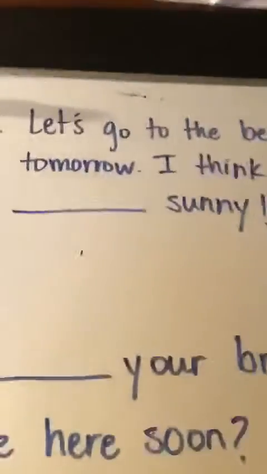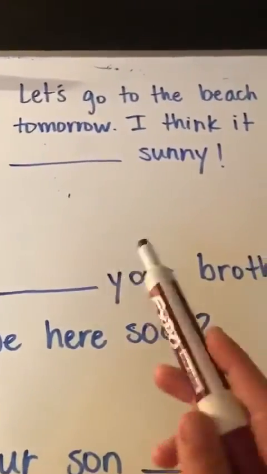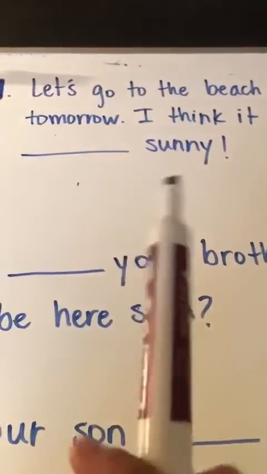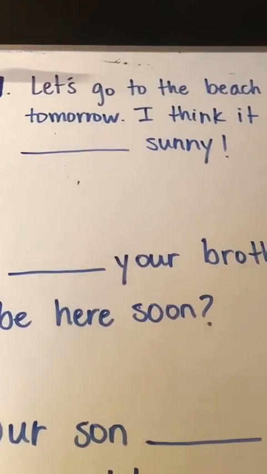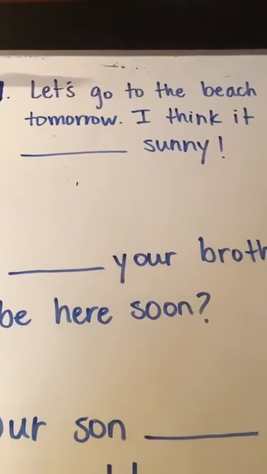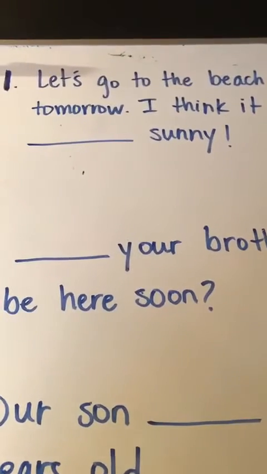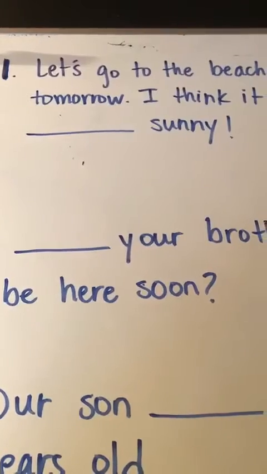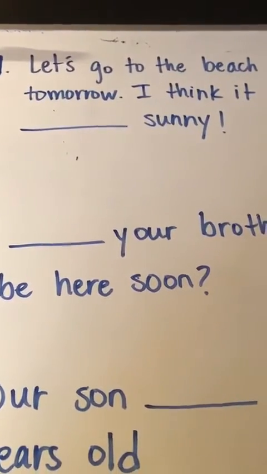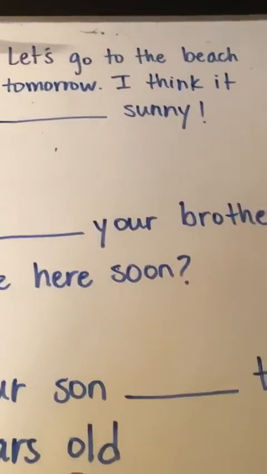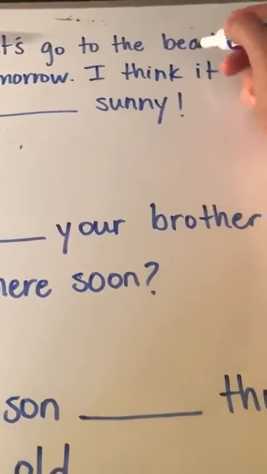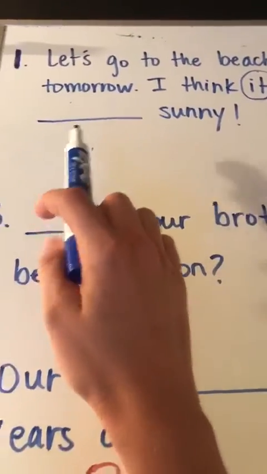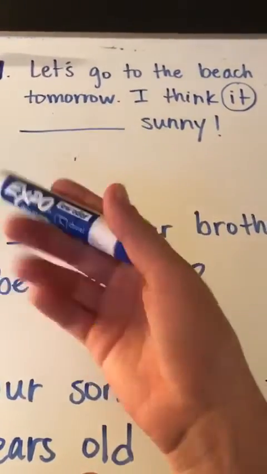So let's look at this first sentence. This was the first sentence in the will quiz. Let's go to the beach tomorrow. So they want to go to the beach tomorrow. And if they want to go to the beach, in the future, hopefully the weather will be nice. So it says, I think, it is our subject, talking about the weather. And then we need will or won't and a verb.